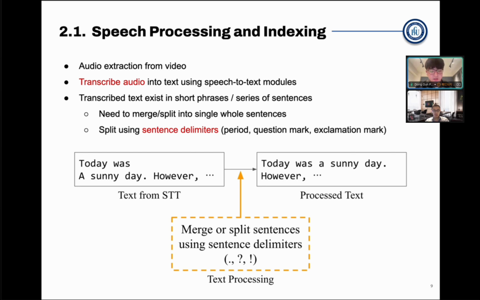These texts need to exist as single whole sentences to convey the actual meaning they were intended for in the video. So these texts undergo a process of merging or splitting using sentence delimiters such as periods, question marks, and exclamation marks to make them into whole sentences. With this process finished, we have a clean list of sentence-level data, which makes it searchable and also contextually meaningful.